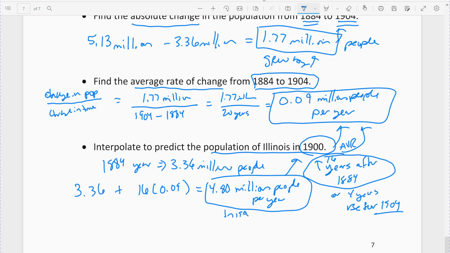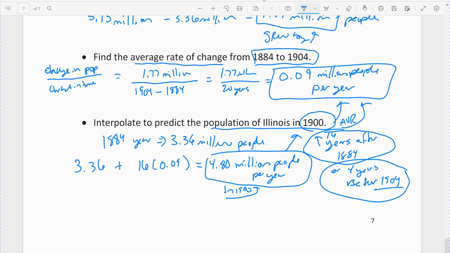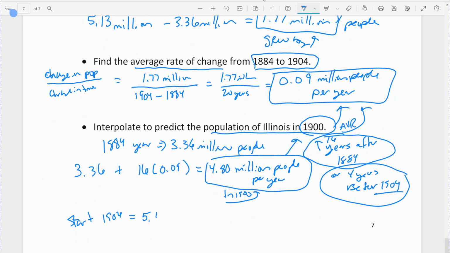Now, there is an alternative. You can actually do a subtraction, and I'm just going to show this to you. I would suggest you do the addition method because that's the method the book does, and that's the method that we've been using every time. But there is an alternative. You could start with the 1904, which was 5.13 million people, and subtract the average rate of change 4 times. Because that's 4 years before 1904. You should get the exact same answer.